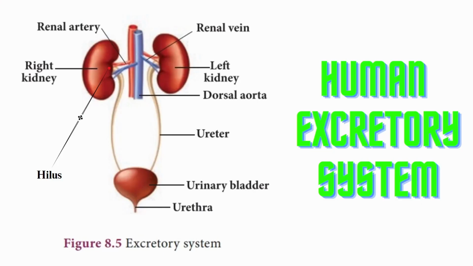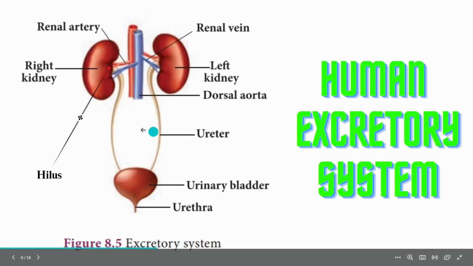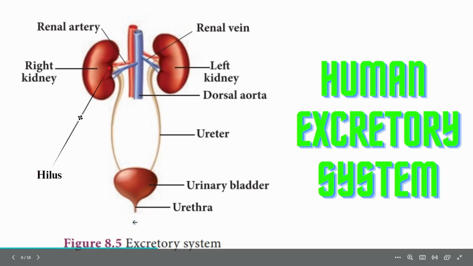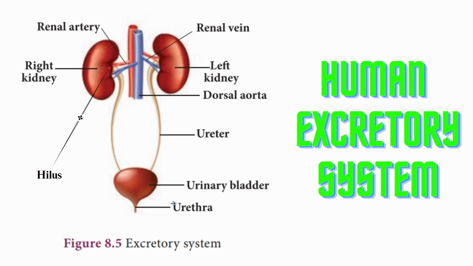Now, let us understand the human excretory system first. Let us dig into the structure, and then we will study the function in further slides. As you can see, the human excretory system comprises a pair of kidneys, the right kidney and the left kidney, and a pair of ureters which are connected to a bladder, which further moves on to the urethra in males, and the vestibule in females.